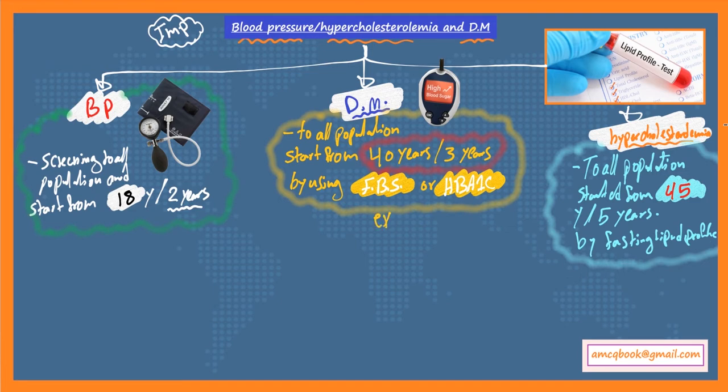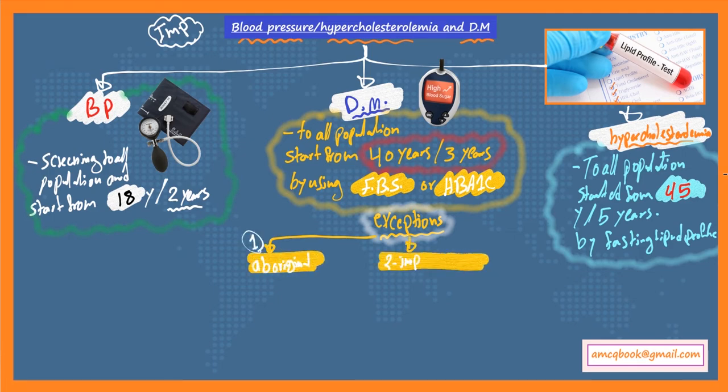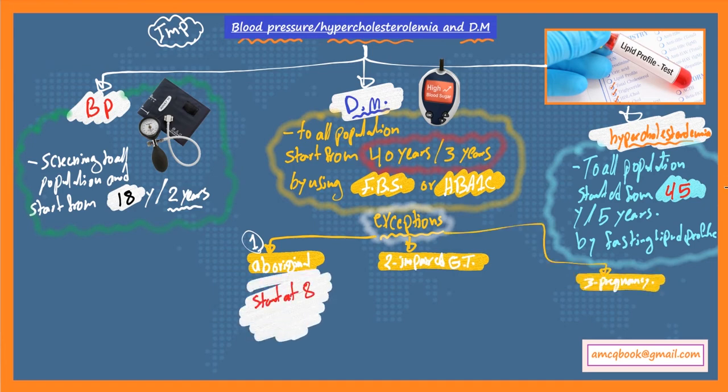Now let's talk about the exceptions in case of diabetes mellitus, which is very important. As I said, for the general population, you should start at 40 years and repeat it every 3 years using fasting blood sugar or hemoglobin A1C. The exceptions include, first, the Aboriginal population. For an Aboriginal population, the screening for diabetes mellitus should start at 18 years and repeat every 3 years, using fasting blood sugar or hemoglobin A1C. So if the case scenario is about an Aboriginal patient, then do the screening at 18 years, not 40 years, and repeat it every 3 years.